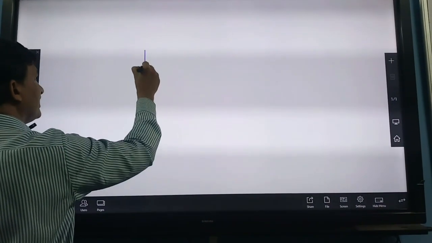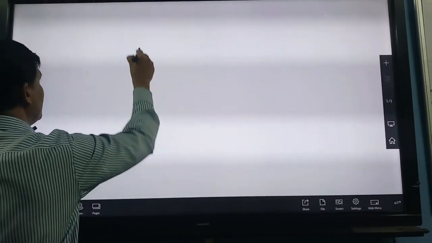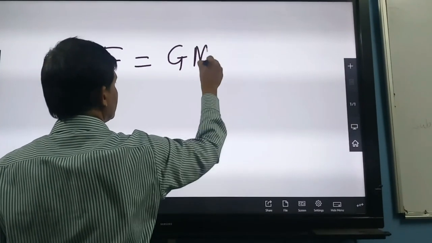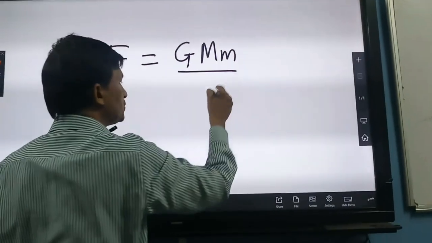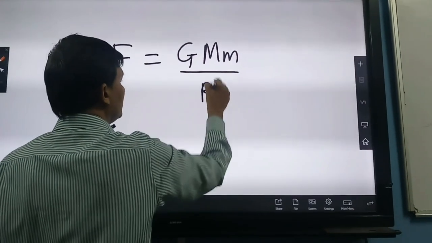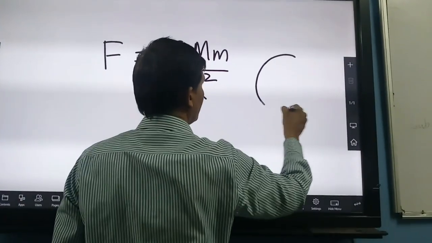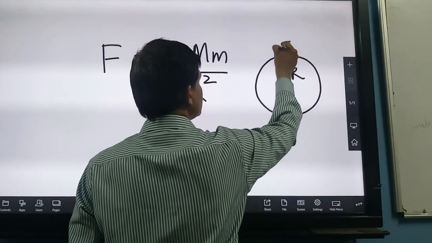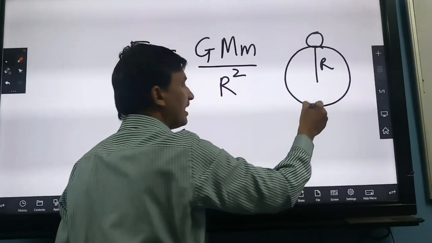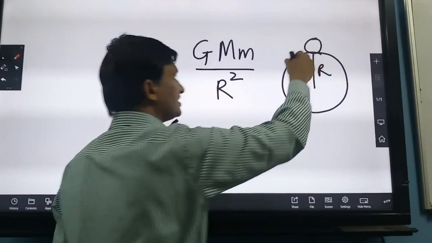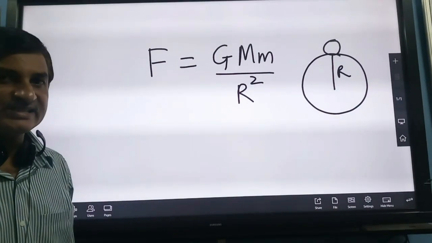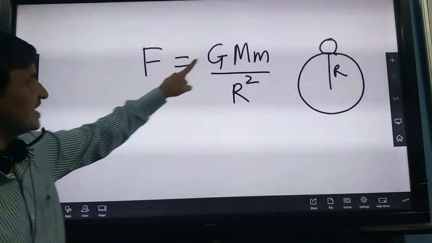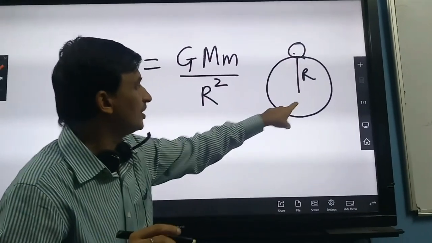According to Newton's law of gravitation, if capital M is the mass of the Earth and small m is the mass of the stone which is kept just over the Earth. This is Earth, this is the radius, and this stone or metal ball is just kept over the surface of Earth. The size of the stone is very negligible, so it can be ignored. Then this is the force which is experienced by this metal ball due to Earth.